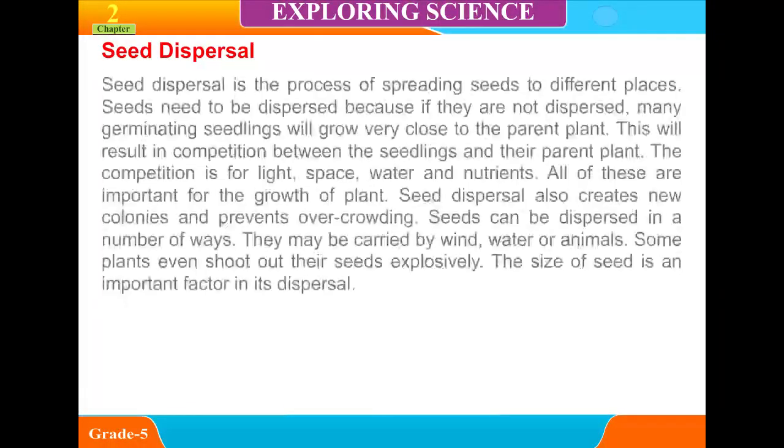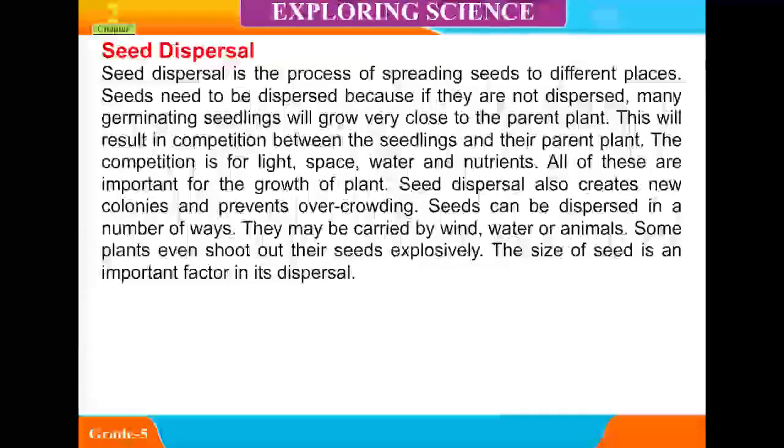Seed dispersal. Seed dispersal is the process of spreading seeds to different places. Seeds need to be dispersed because if they are not dispersed, many germinating seedlings will grow very close to the parent plant. This will result in competition between the seedlings and their parent plant. The competition is for light, space, water, and nutrients. All of these are important for the growth of plants. Seed dispersal also creates new colonies and prevents overcrowding.